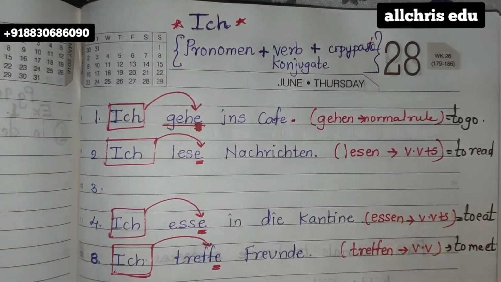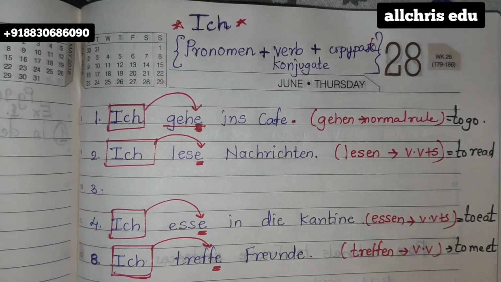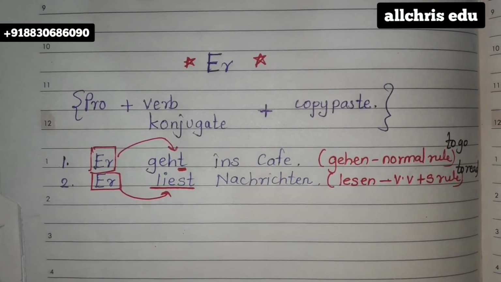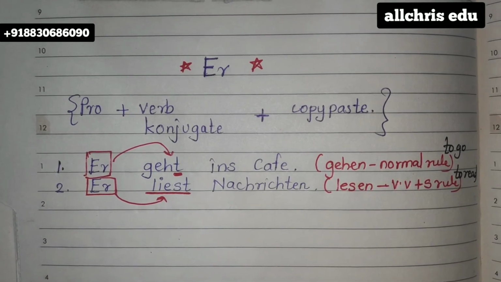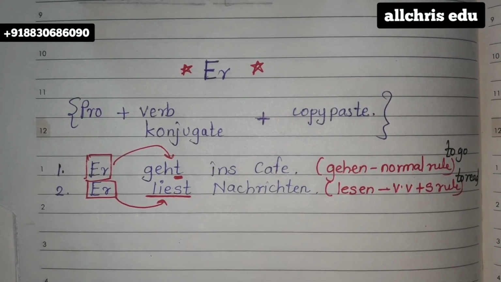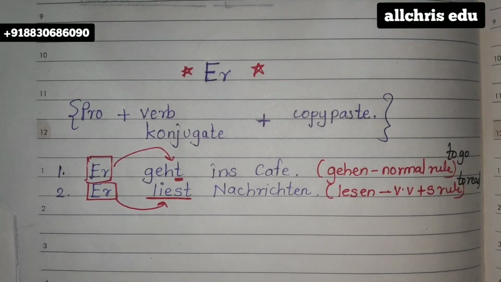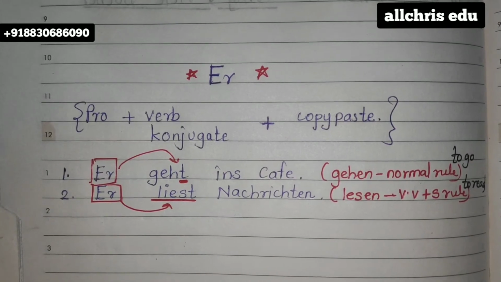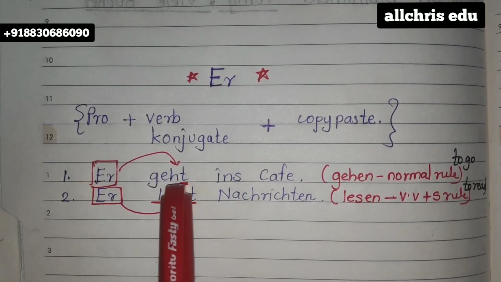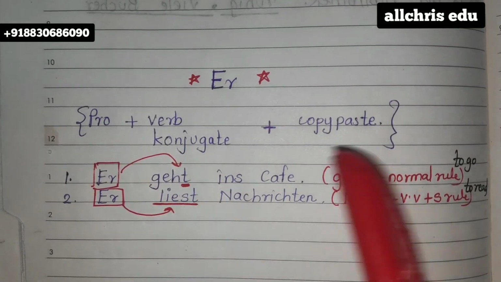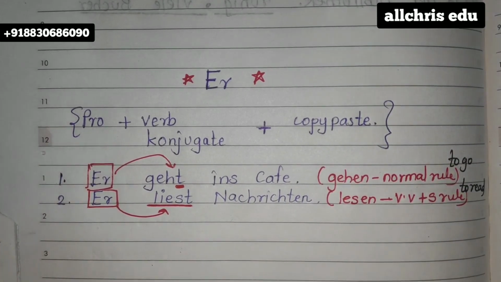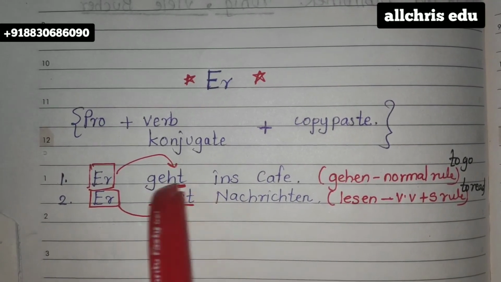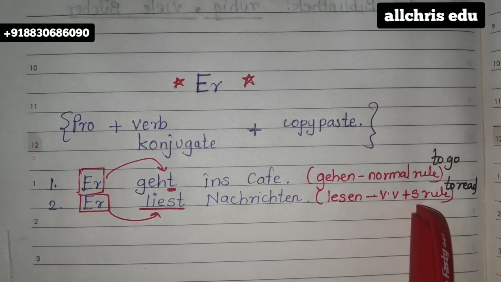So this is the ich page. Once you have done your ich page, this is the er page in your homework notebook. This is a new page you will take after finishing ich sentences. With whatever raw materials are there in your classwork notebook, you are going to make some sentences with er also. Now here all the sentences will start with er. So er geht, see the spelling, I have changed it due to er. And I have also checked that it is a normal rule. In the er form, the whole spelling changed, not only the endings, because it is vowel verben plus S rule.